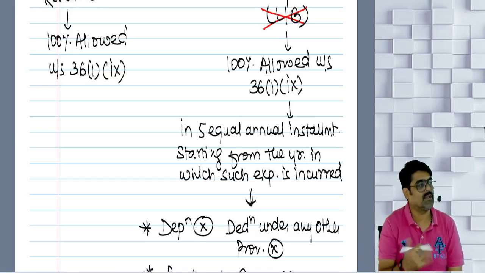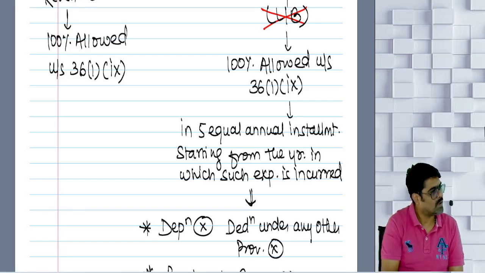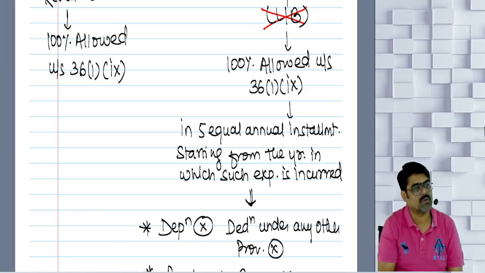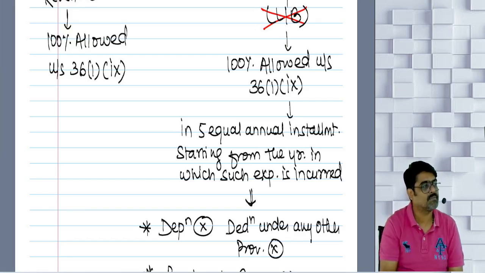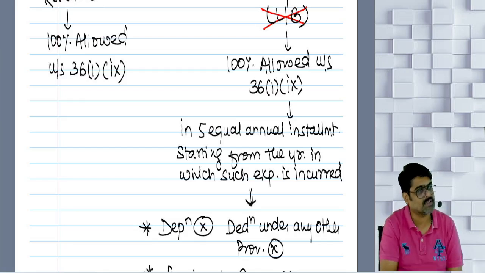Now tell me, capital expenditure allowed or not allowed? Allowed. But fully allowed or 1/5 allowed? Proviso to section 43(1) will be applicable. Do you remember? 10,000 or more than 10,000 paid in a day to a person other than prescribed modes will not be treated as actual cost, will not be treated as your capital expenditure. So for that you are not going to take any deduction under this section also.